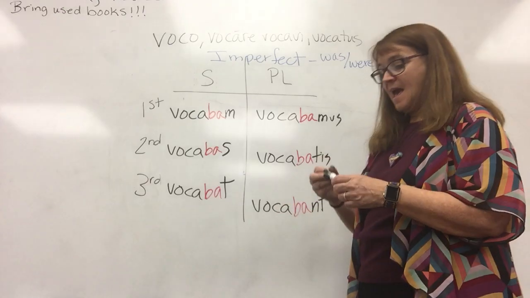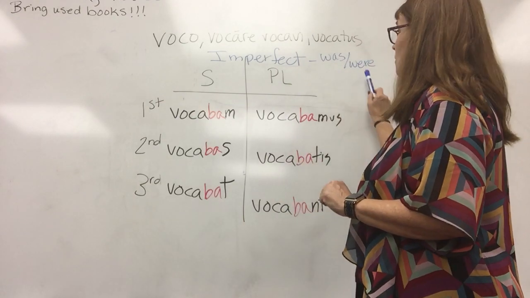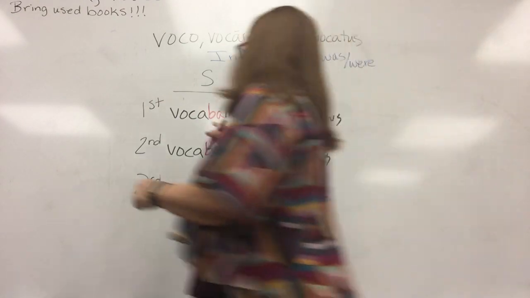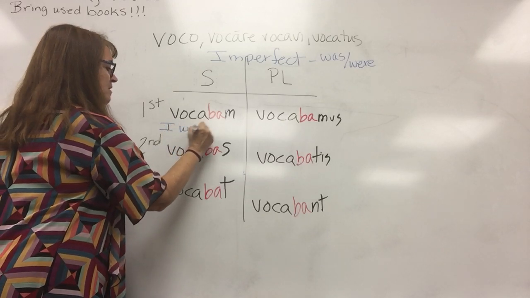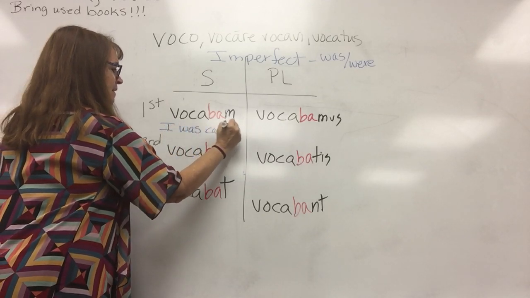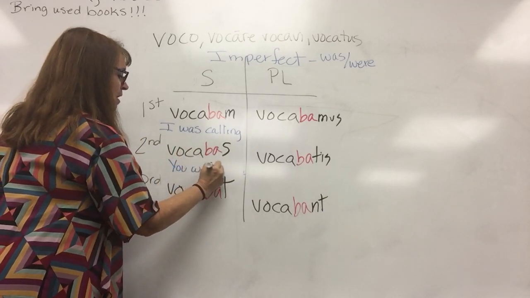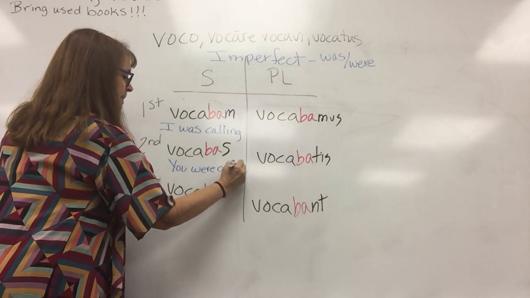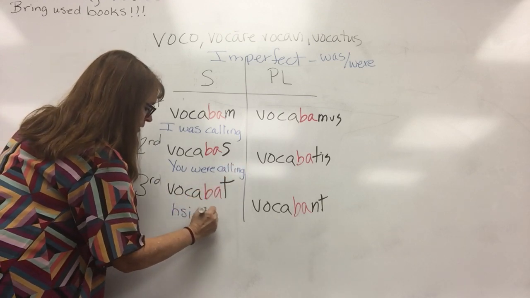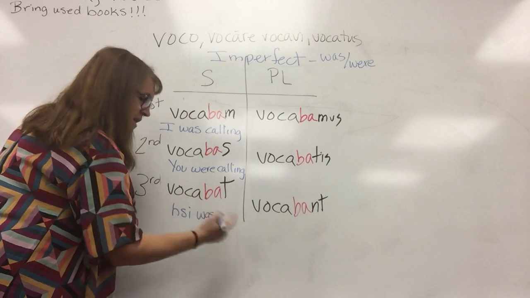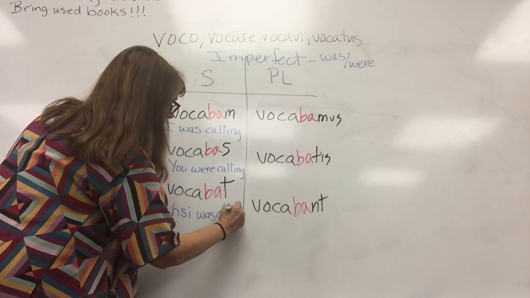Okay, and let's translate it using was or were. Okay, so remember, first person is I was calling. You were calling. He, she, it was, he was. See, sometimes you put all three and it gets a little confusing, but he was calling.